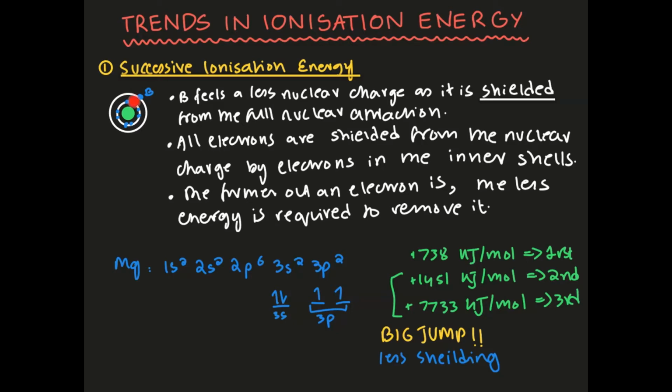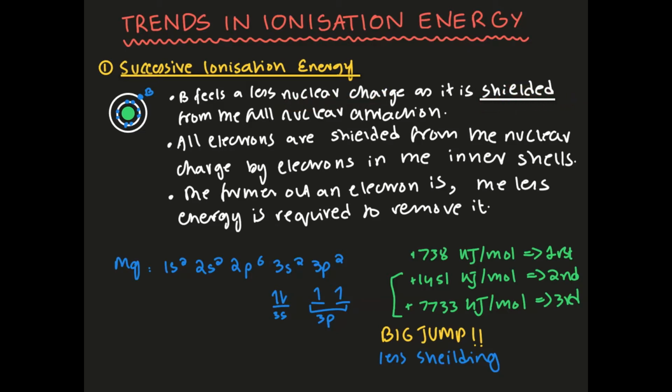Now, these blue circles over here represent the electrons, and the green circle represents the nucleus. And I've drawn the simple O-level structure, so these white circles just represent the orbits. Now the electrons that are in the inner orbits are going to be different in this case. And the electron that's named B over here in the outer orbit is also marked over here. Now B is going to feel less nuclear charge. Why? Because it's shielded from the full nuclear attraction.